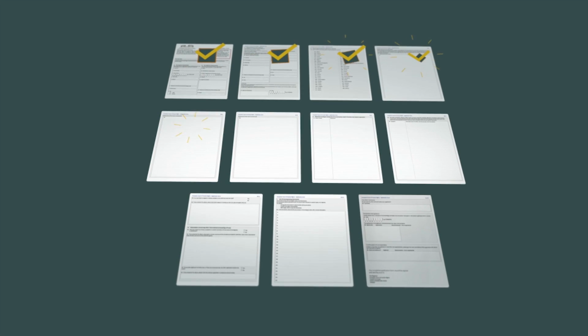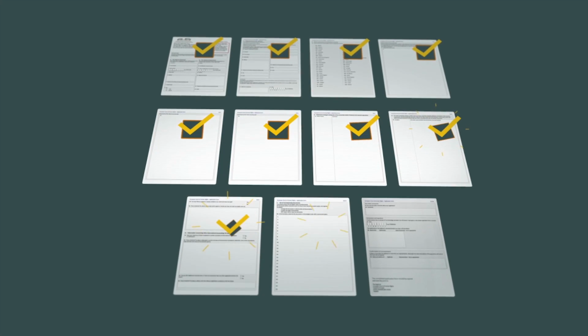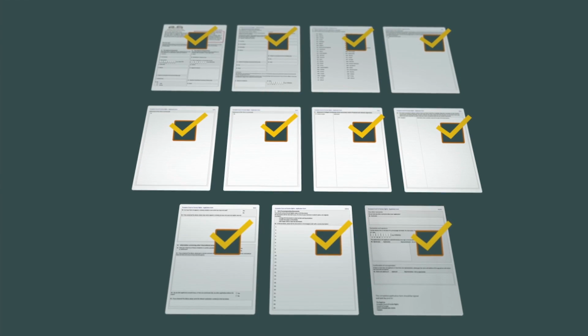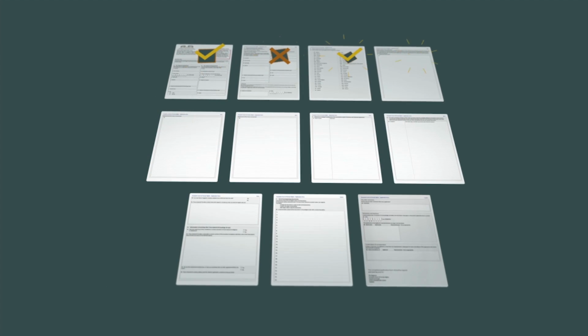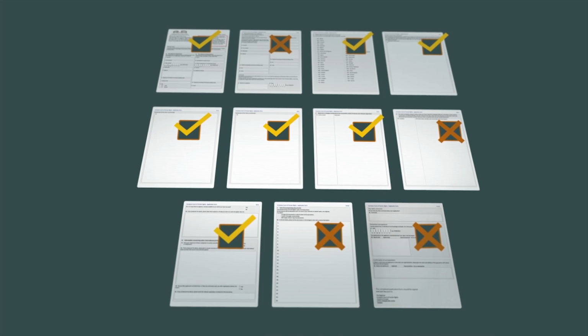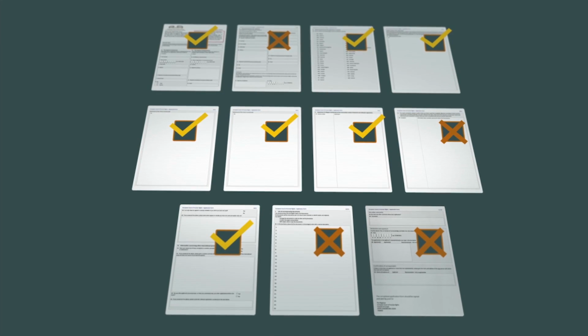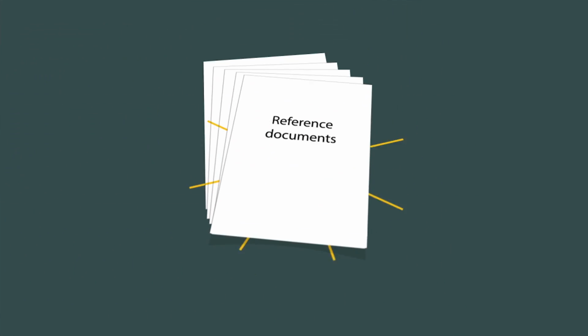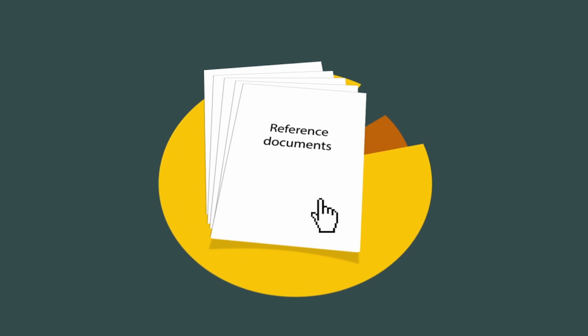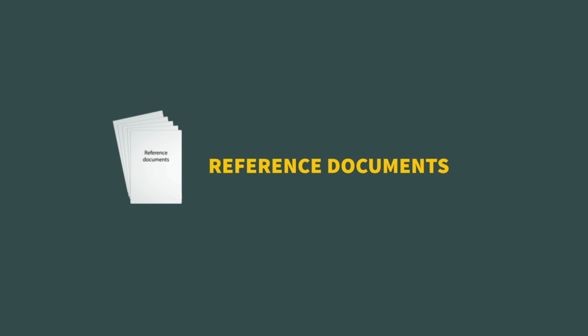If your form has been correctly completed, the court will examine whether your application is admissible and, if so, examine the merits of your complaint. However, if your form has not been correctly filled in, or if you have not enclosed the necessary documents, the court will not examine it. To help you fill in the application form as accurately as possible, please read the reference documents the court has prepared to guide you step by step.